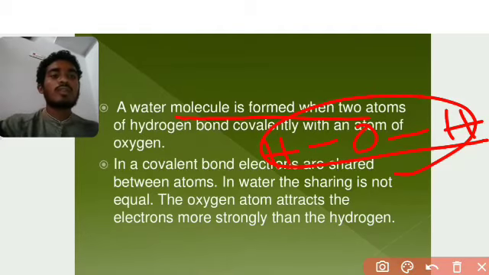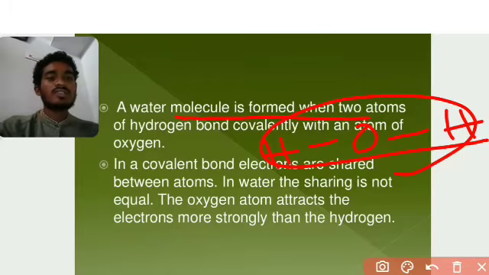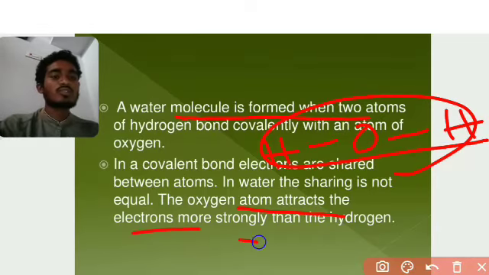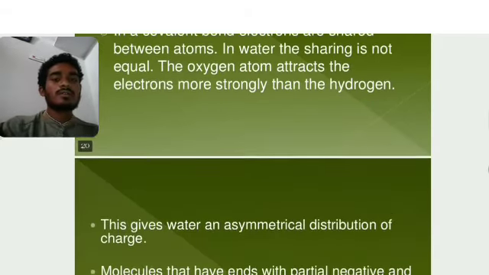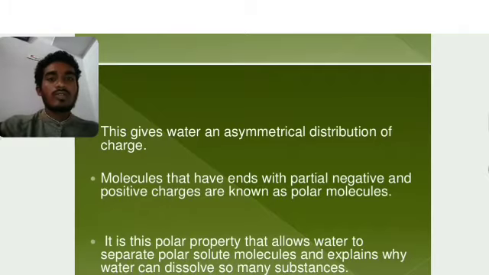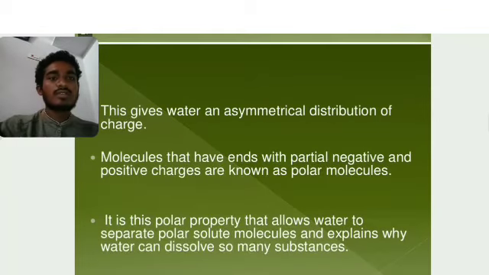In a covalent bond, electrons are shared between the two atoms. That's why it forms two covalent bonds. Oxygen atom attracts electrons more strongly than hydrogen, because of its strong electronegativity. Okay, this is one type of polar molecule. This gives water an asymmetrical distribution of charge.